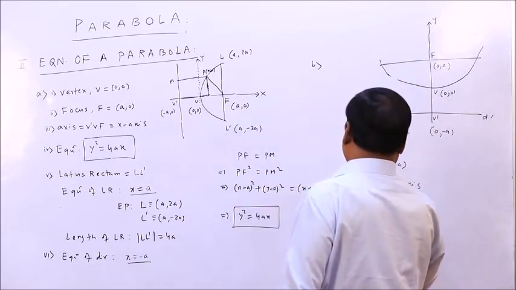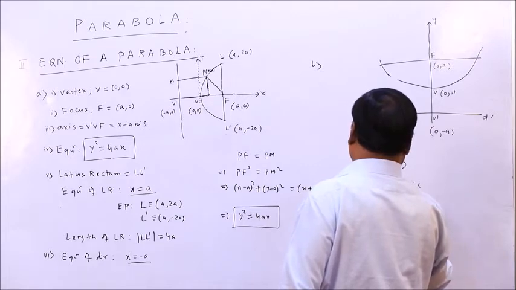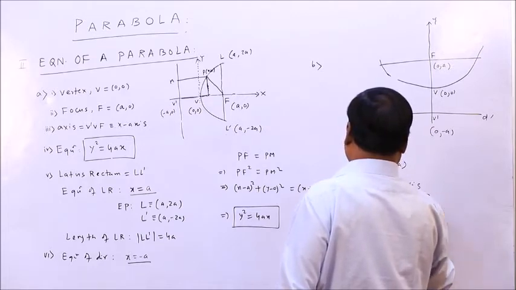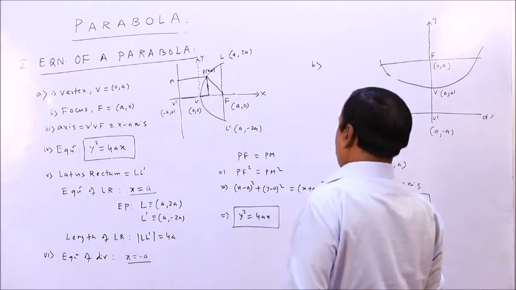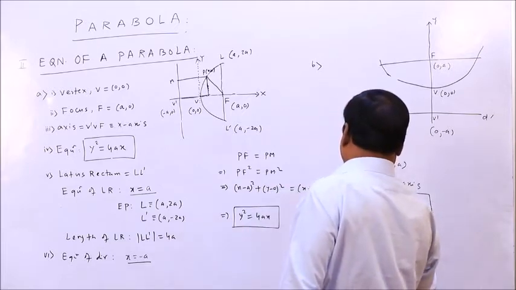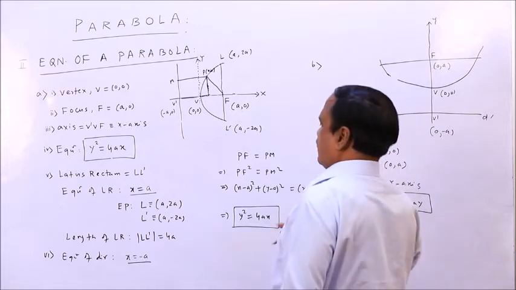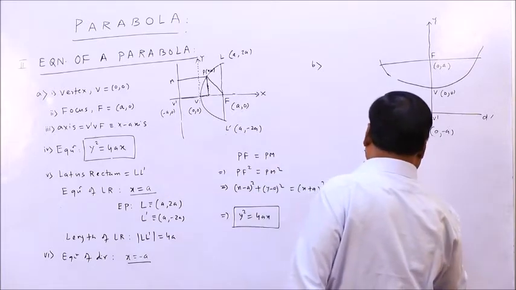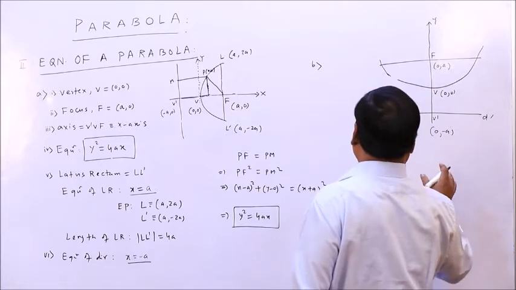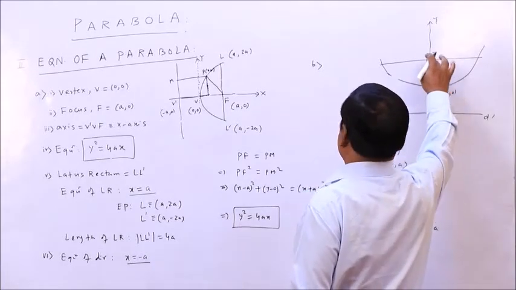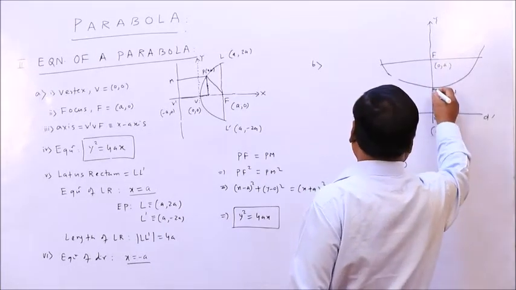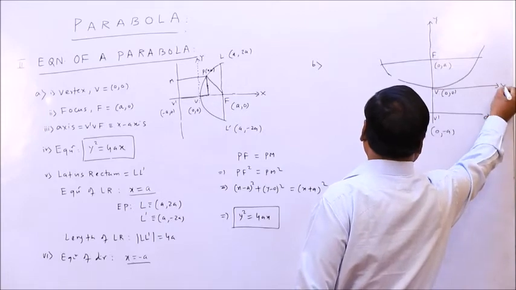So the equation will be x square equal to 4ay. Then the equation of the latus rectum is y equal to a, because this distance a is parallel to the x axis.